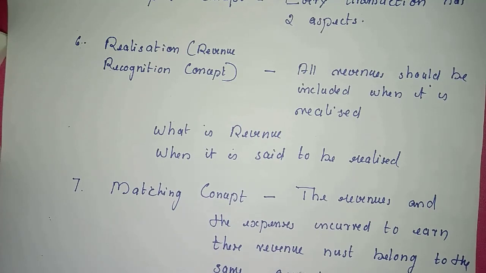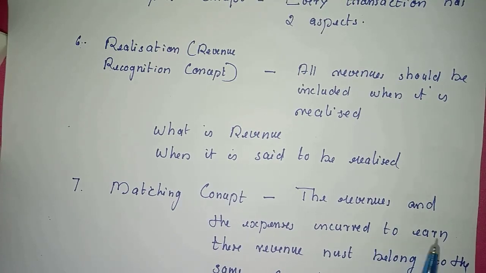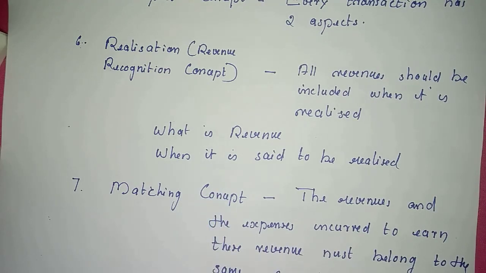Then, next concept is matching concept. It says that the revenues and the expenses incurred to earn that revenue must belong to the same accounting period. We have already mentioned about revenues, when a revenue is to be recorded in our books of accounts. Then the next one is expenses, when an expense is to be recorded in our books. All the expenses must be recorded in our books, not when they are paid, but when they are due for payment.